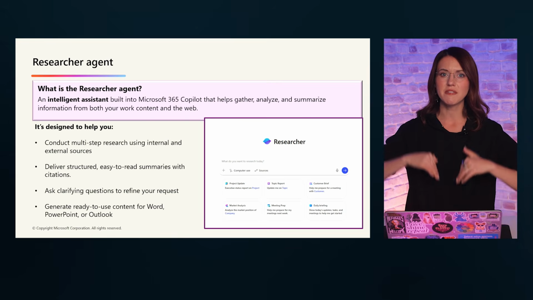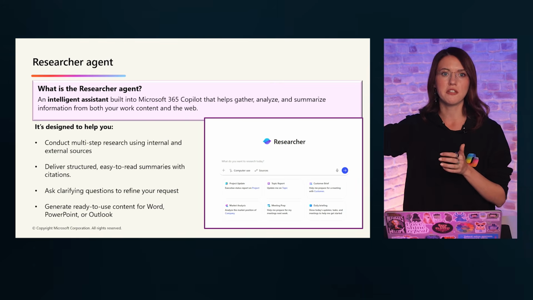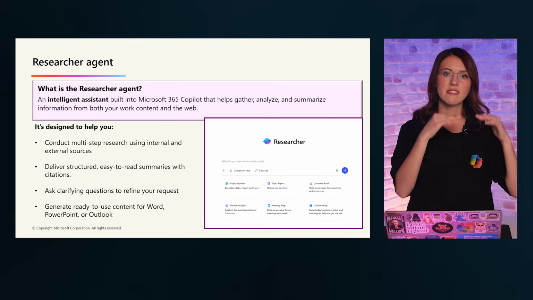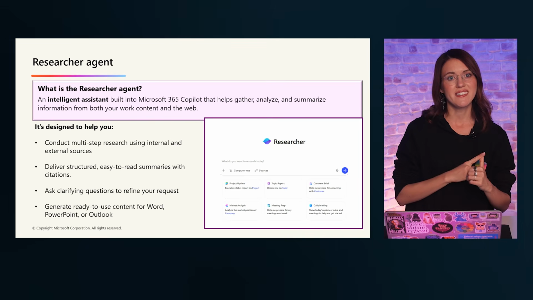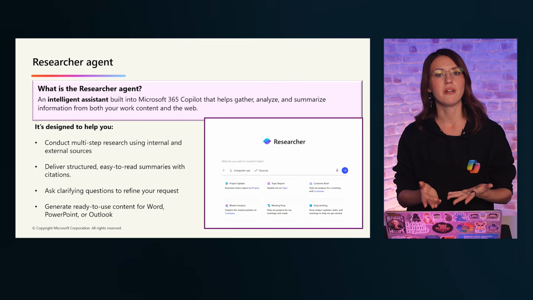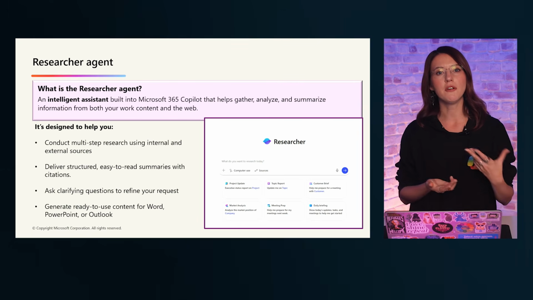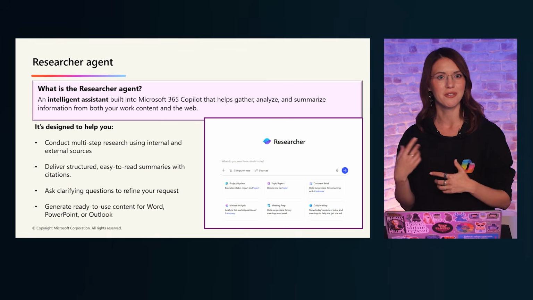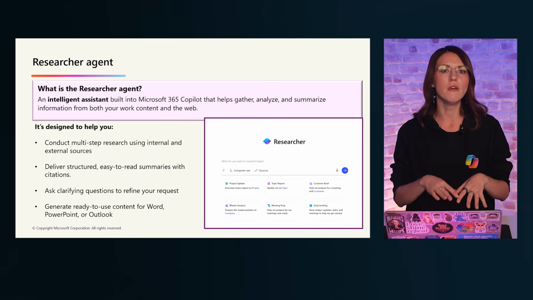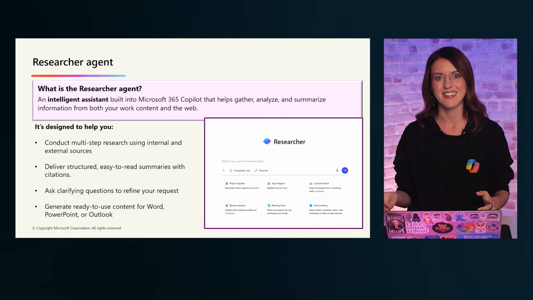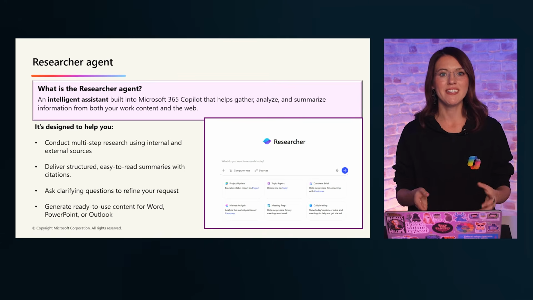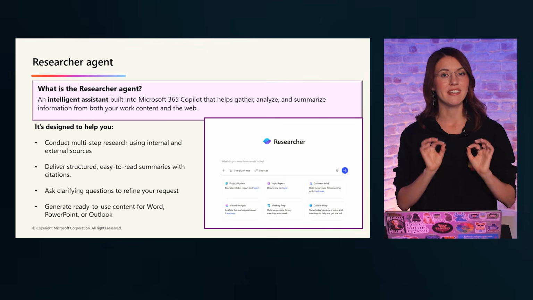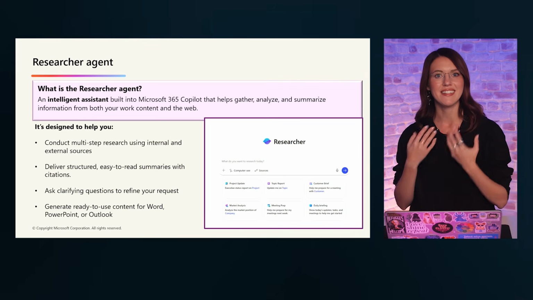It's designed for deeper discovery, supporting multi-step research across internal documents and external sources, producing clear summaries with citations and even asking clarifying questions along the way, much like a human colleague would. The output is ready to use directly in Word, PowerPoint, or Outlook, saving you time when moving from insight to action. Unlike standard Copilot chat, which focuses on drafting and editing, the Researcher agent is optimized for synthesis and insight generation.